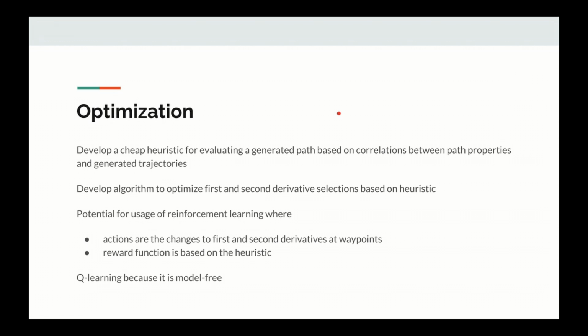So now with trajectory calculation out of the way, the next step was to do optimization of path selection to minimize the time of the resultant trajectory. So I decided that the manipulations I would make to the path selection would be changing the selections of first and second derivatives at the waypoints. Another possibility was to actually just move the waypoints and optimize the path based on the optimal movements of those waypoints, but I wanted to keep the path as close to the original as possible, so I only manipulate the first and second derivatives.